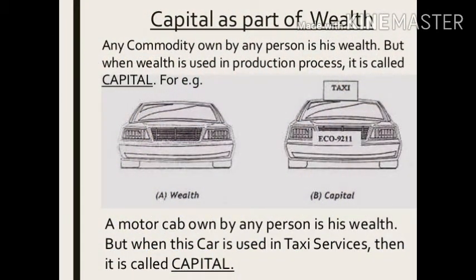Now, capital as a part of wealth. Any commodity owned by any person is his wealth. But when wealth is used in the production process, it is called capital. For example, a motor cab owned by any person is his wealth. But when a car is used in taxi services, then it is called capital because it helps in further generation of revenue. Payment for the use of capital is called interest.